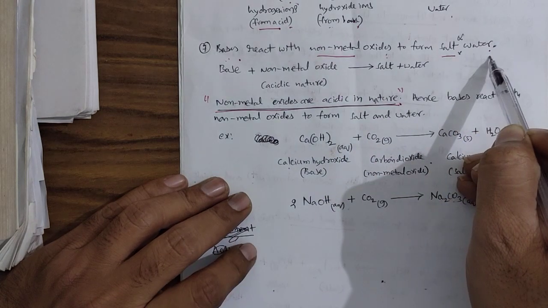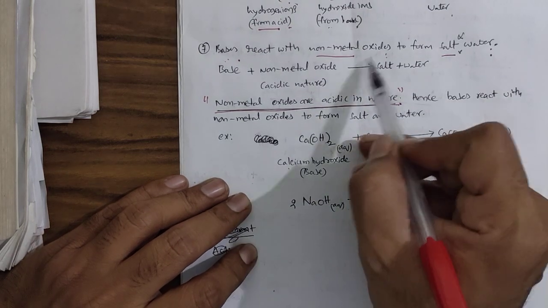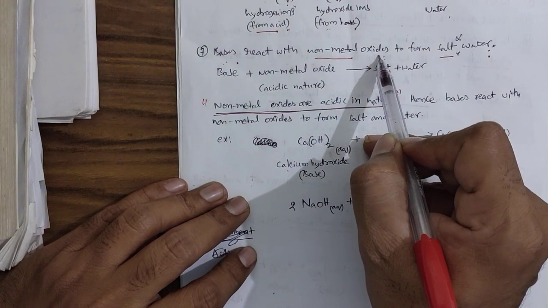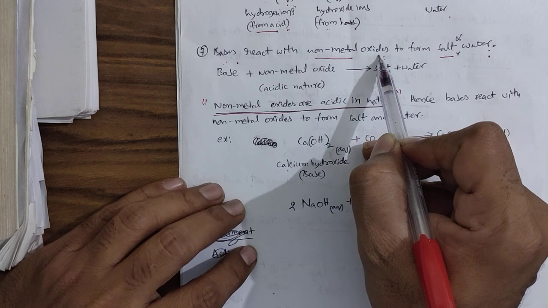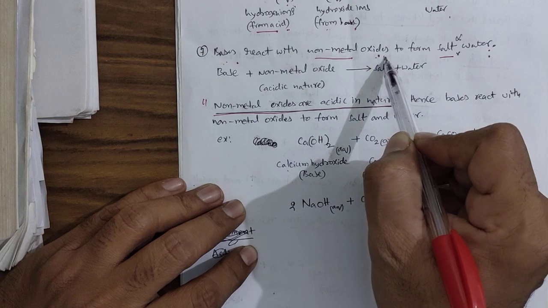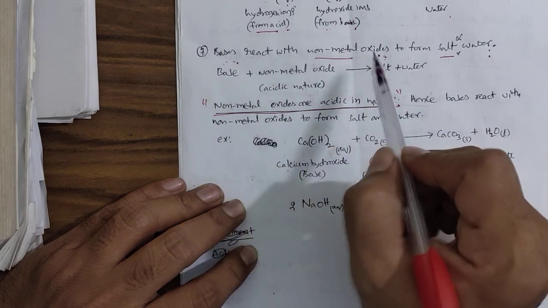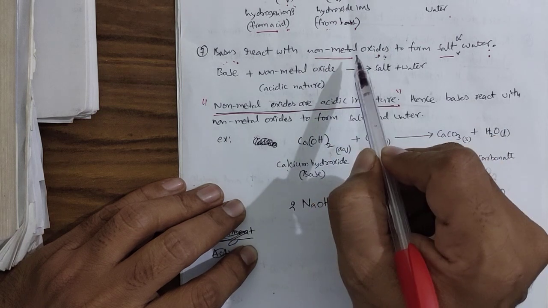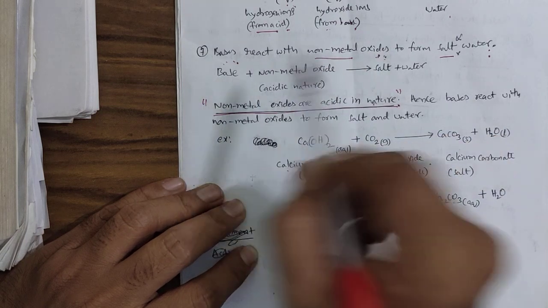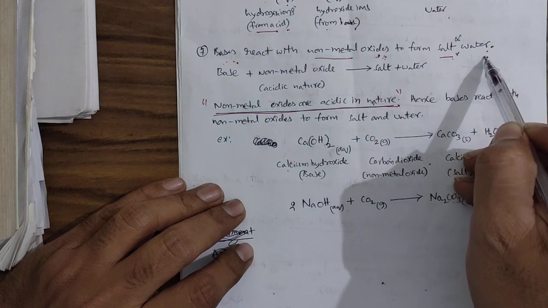Again, it is a kind of neutralization. Why? Because non-metal oxides are a kind of acids. So the reaction between base and non-metal oxide is nothing but a reaction between a base and an acid. So the products are salt and water.